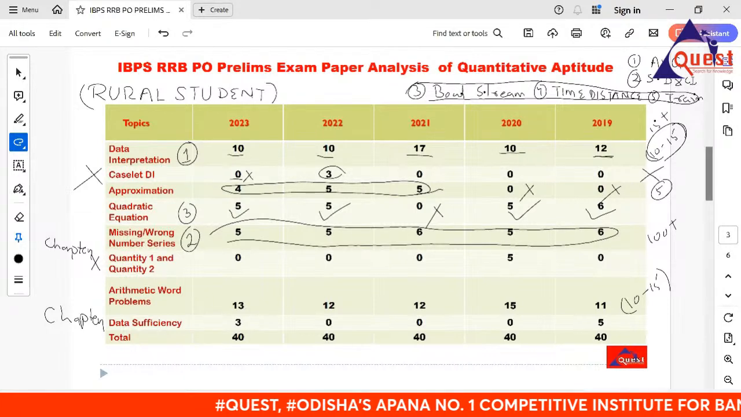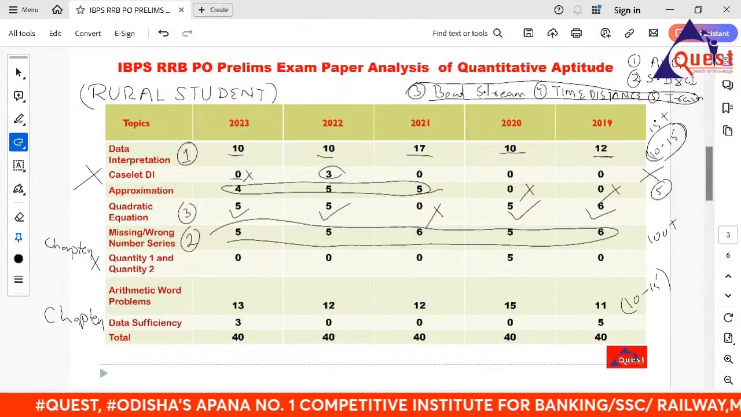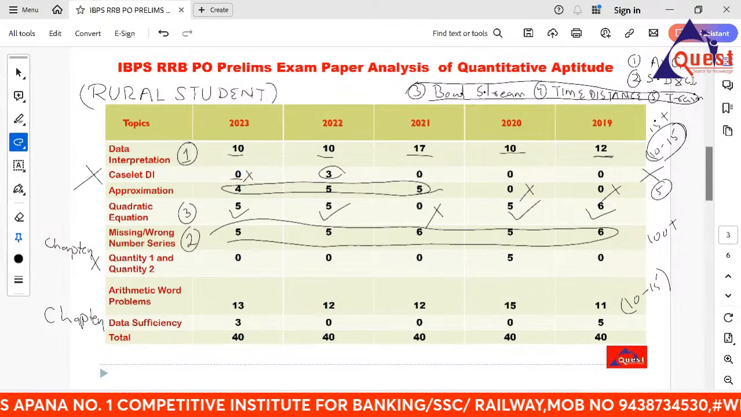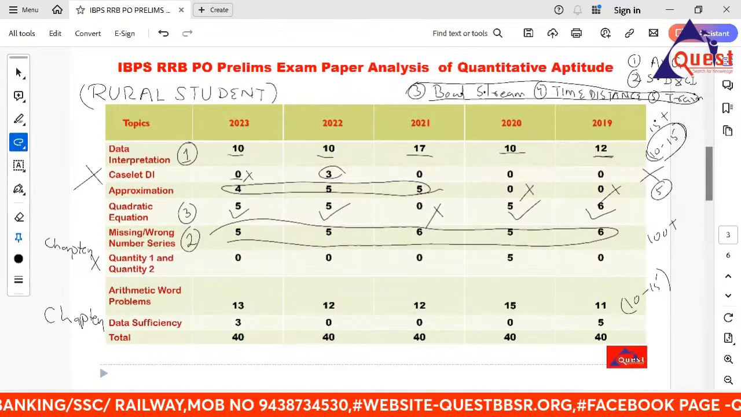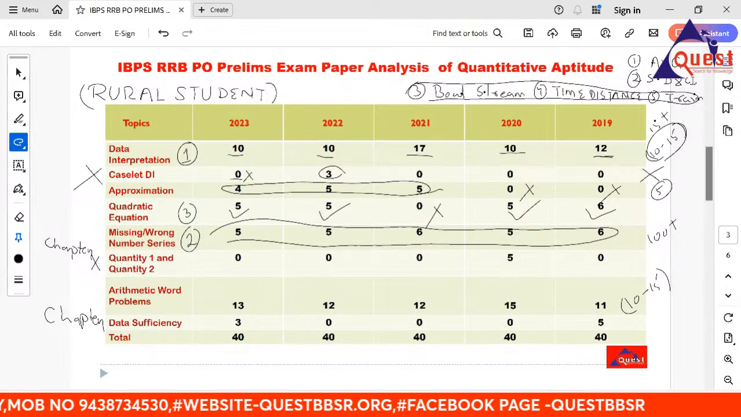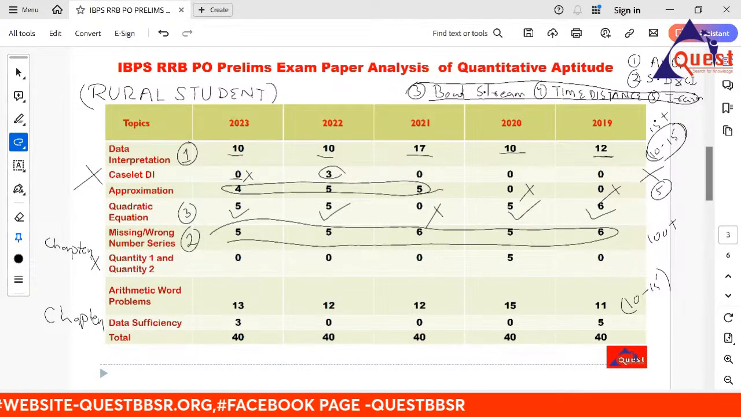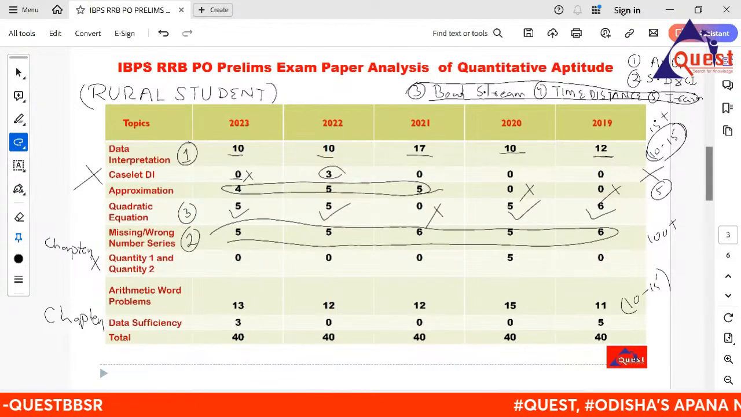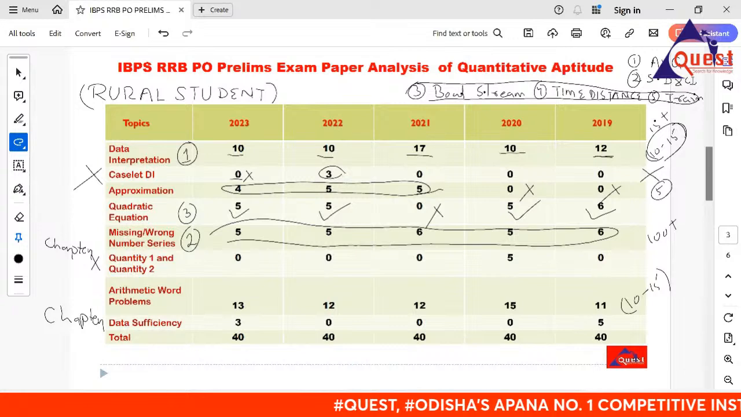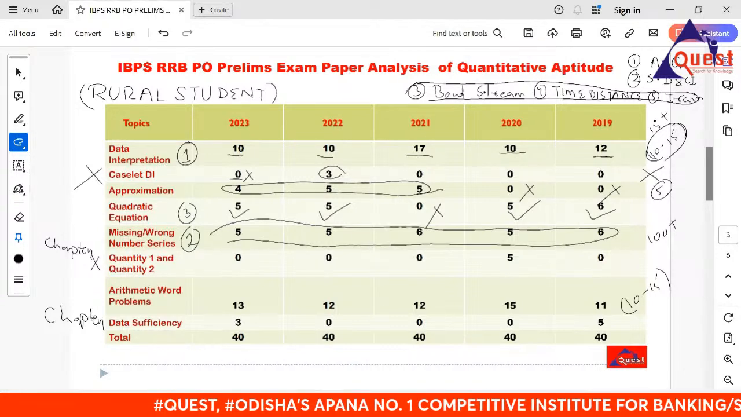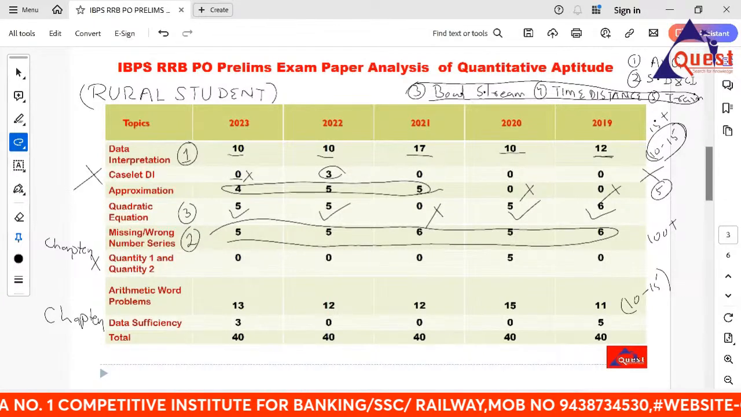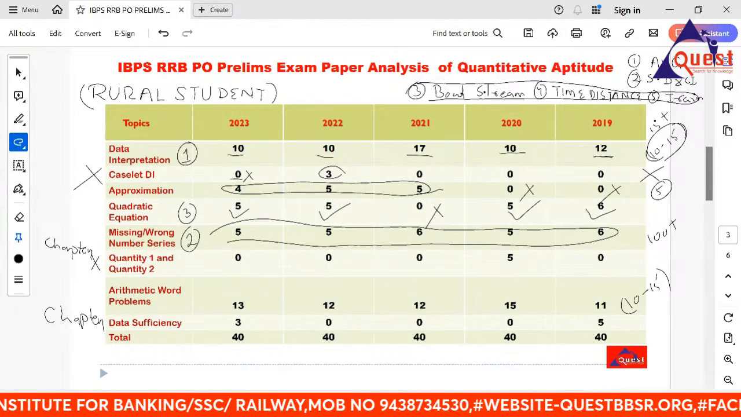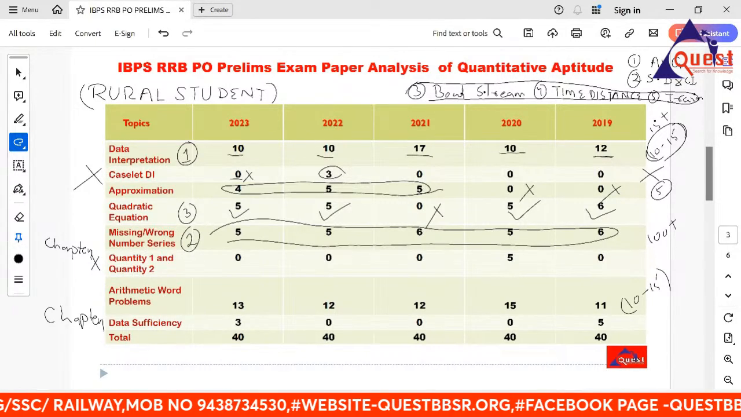So we already have 20 questions. Another 5 questions from this makes 25. Clear? Right? And approximation another 5, 30 questions. Out of these 30 questions, if you score 27, 28, then you are in a safe zone. Are you getting my point? So already data interpretation 10 questions, approximation 5, 15, quadratic equation 5, 20, and missing word series, number series, that is 5, 25. And from these 5 to 6 chapters you will get another 5 questions. If you score 25, 26 out of 30, that is more, without any negativity.